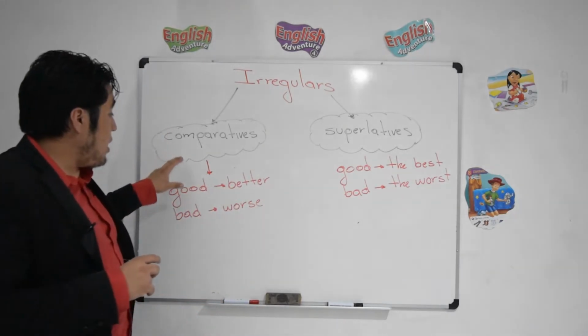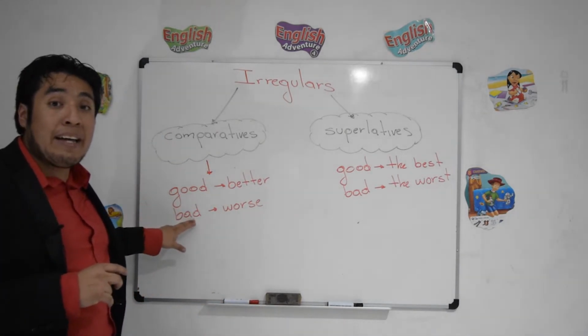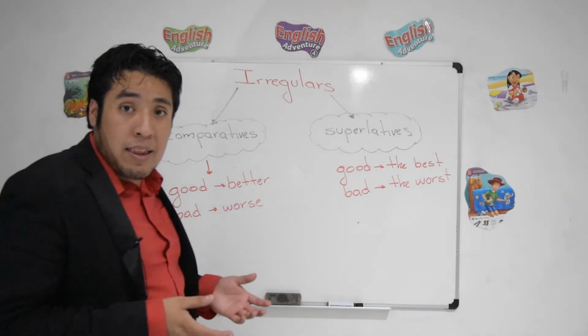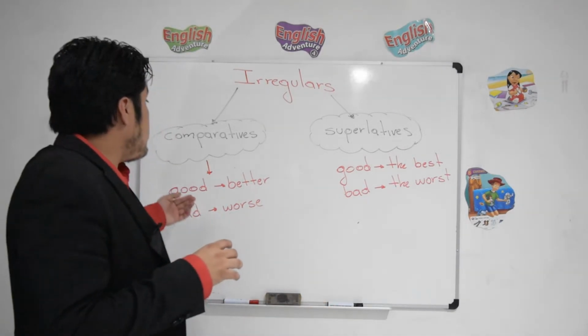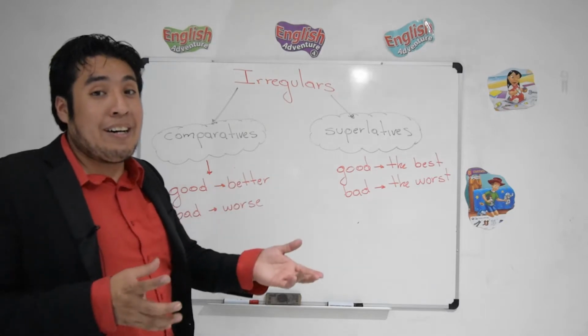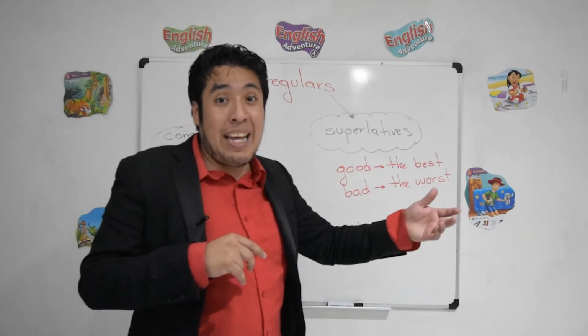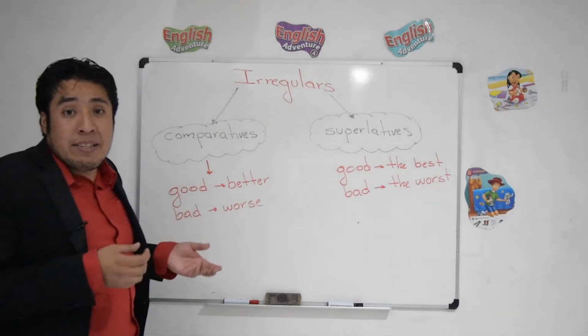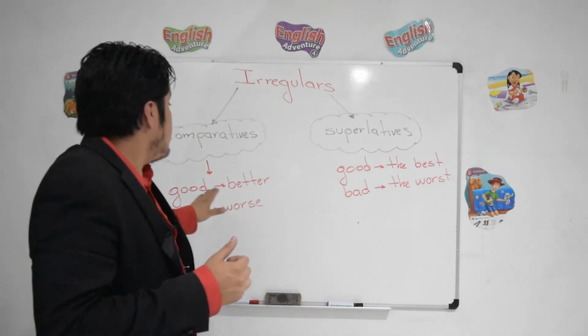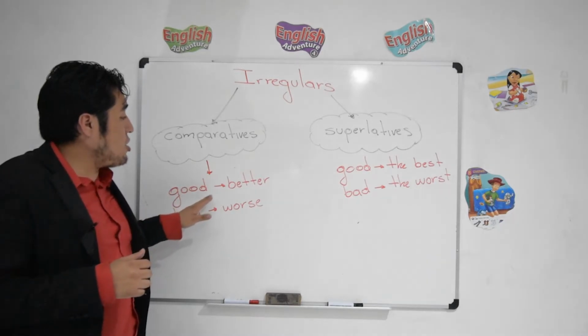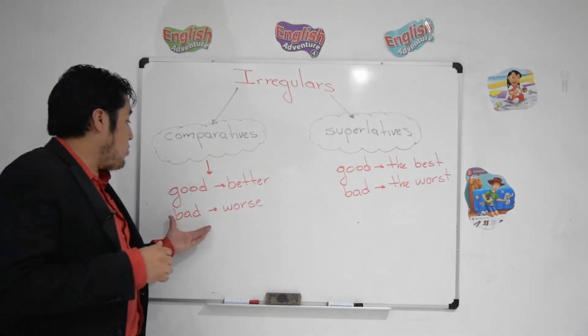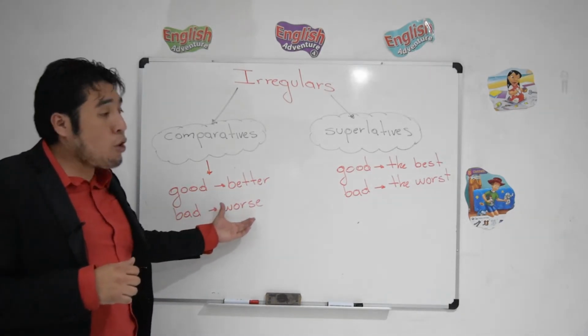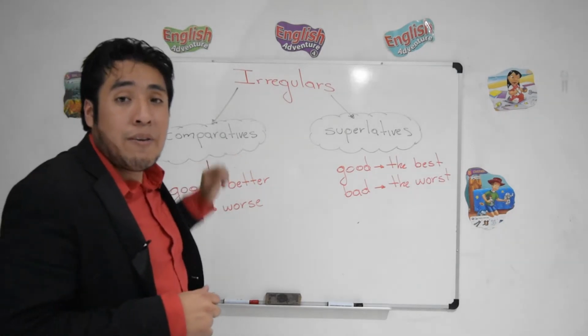In comparatives, every time we use good and bad, they are going to change completely. I mean, when you use good, we don't say gooder. Cristiano Ronaldo is gooder than Lionel Messi? No, that's not correct. They are irregulars, and I told you they change. So good changes into better. And of course, bad changes into worse. This is in the case of comparatives.